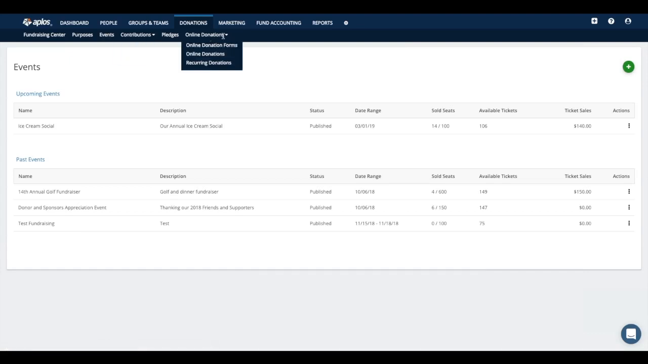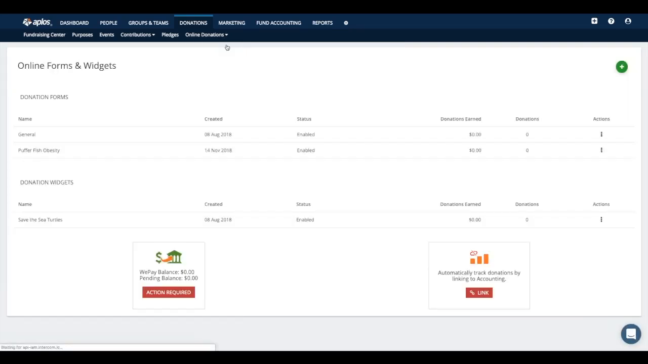So then the next thing I'm going to jump to here under donations is the online donation functionality. Within Aplos, you are able to receive online donations if you wanted to for your organization. What that would look like is you would want to set up either an online donation form or an online donation widget. So I'll show you what those look like right now. All right, so you'd come under online donations, you'd go to online donation forms. That takes you to this page here.